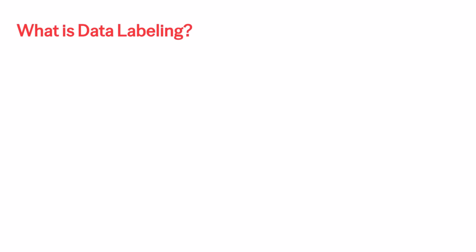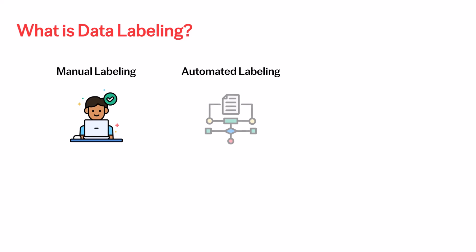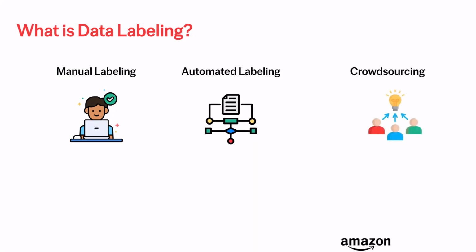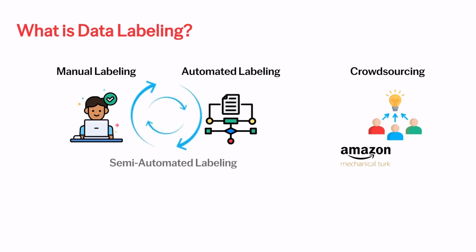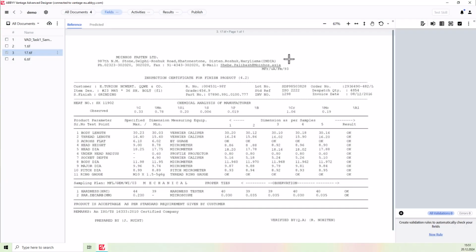There are several ways to label data. Manual labeling, where humans annotate the data by hand. Automated labeling, using algorithms to tag data. Crowdsourcing via platforms like Amazon Mechanical Turk. And semi-automated labeling, which combines human oversight with machine assistance. At Abby, when we train a skill in Vantage, we label rectangles around the data we want to capture from a specific document type. This tells the system what information to extract.